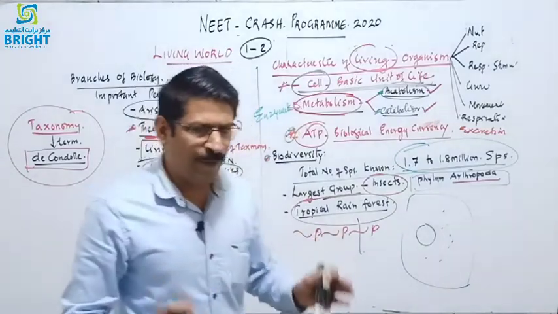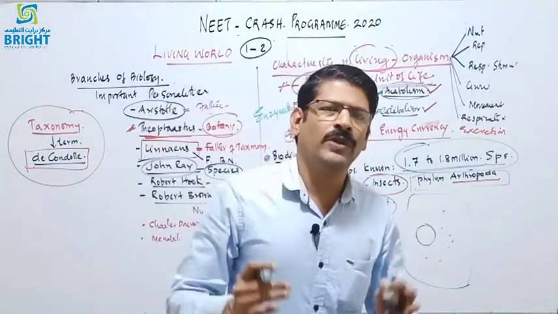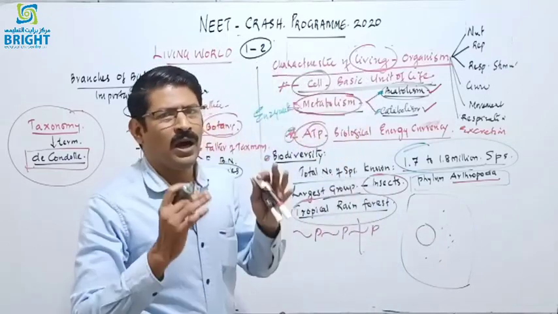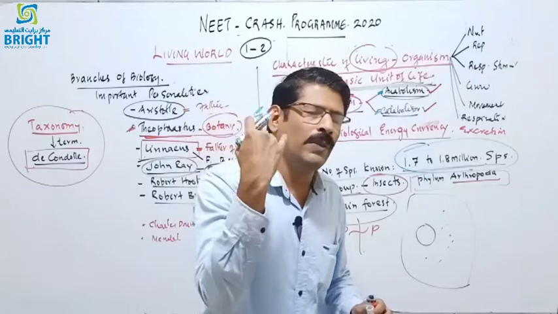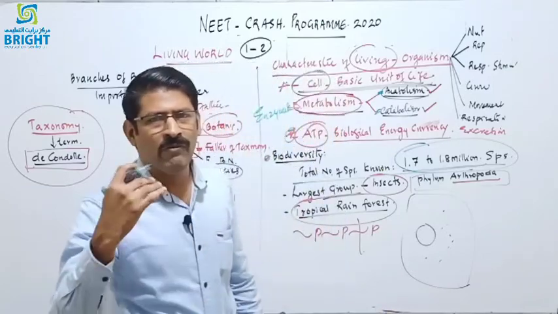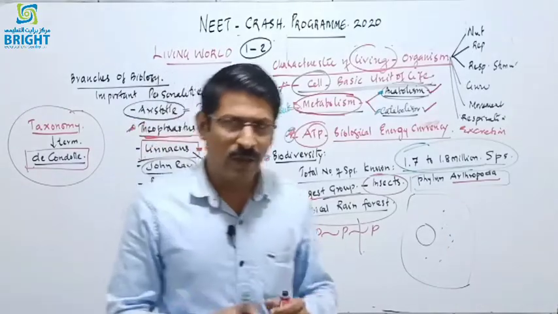The tropical rainforest is the richest region of biodiversity, with the most important, rare and endangered organisms. This is the first part.